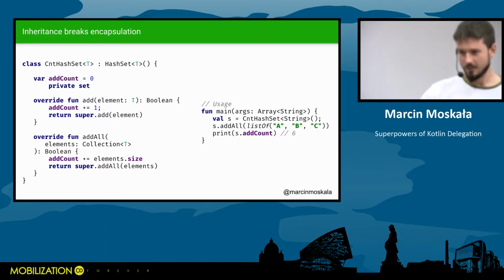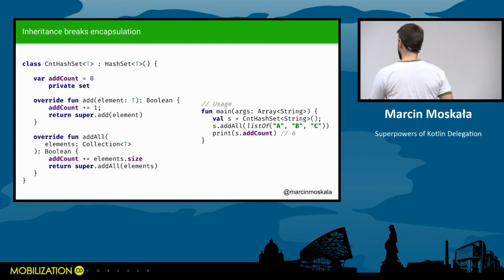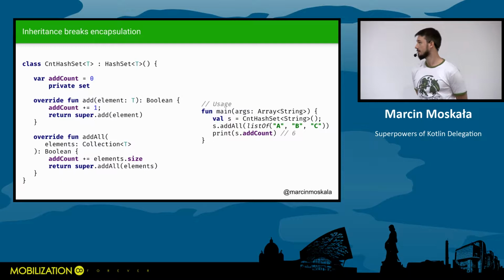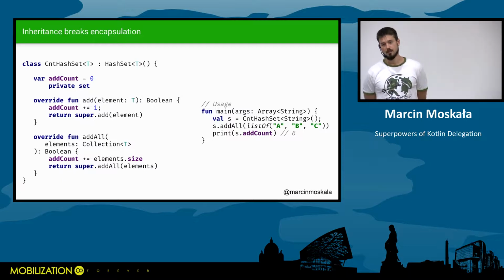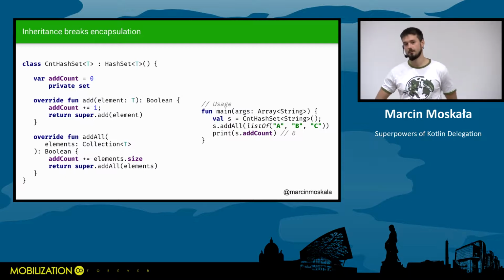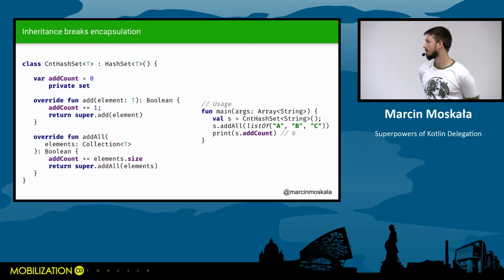So if you use add all, elements will be added twice, and the reason behind it is that add all under the hood uses the add method. This is a bit surprising, because it's not in the documentation of this method, but it's actually how it happens. And when we use inheritance, we depend not only on behavior, but also on how this object is implemented internally. So we say that inheritance breaks encapsulation.